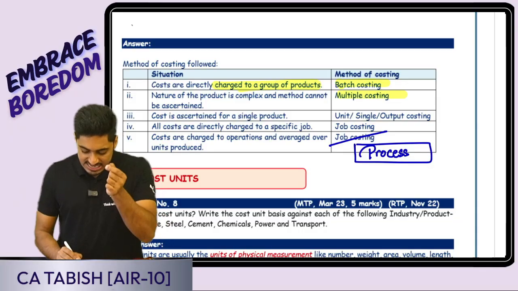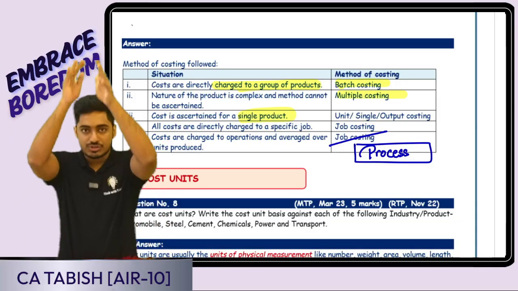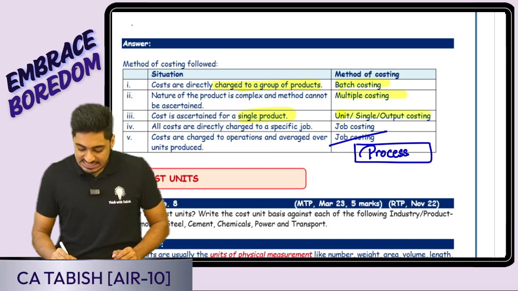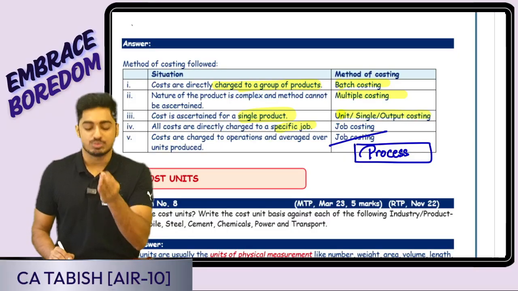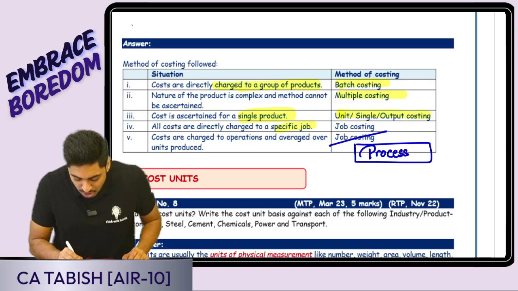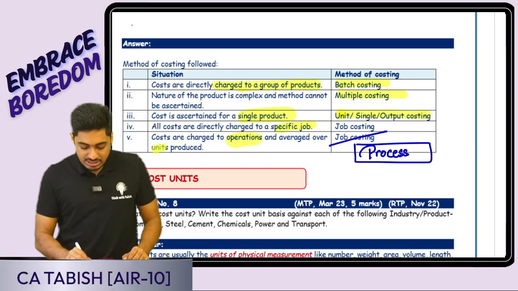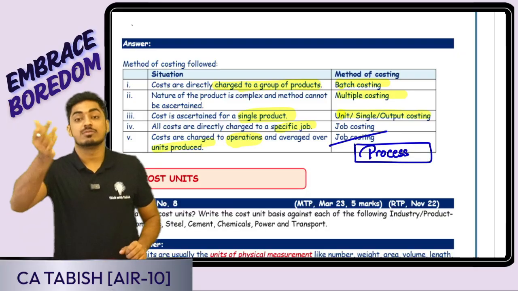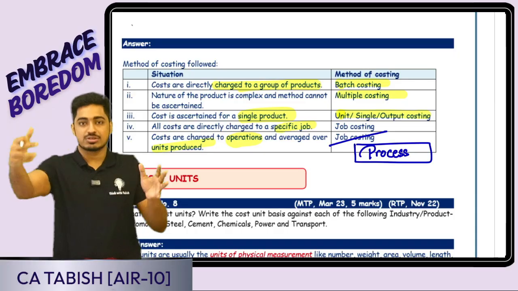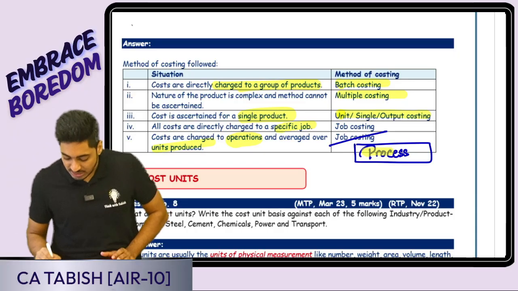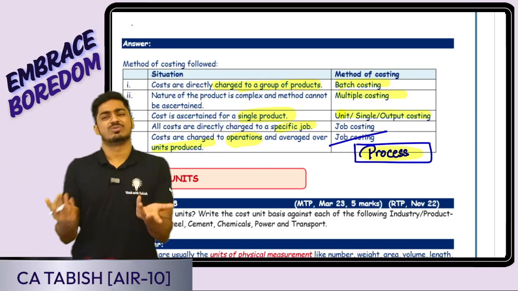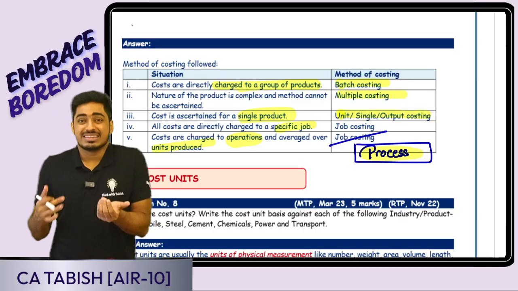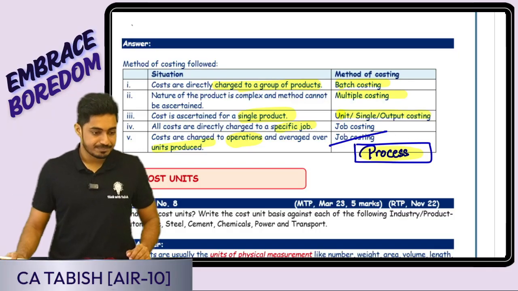Okay. Cost is ascertained for a single product. I am producing only one single product. It is going to be unit or output costing. All costs are directly charged to a specific job, costing. Costs are charged to the operations and averaged over the units produced. Ideally, this is going to be process costing. Other name of process costing is operation costing. One process, one operation. But the institute in their answer have given job costing. Okay, this is what was there in their suggested answer. But the logical answer should be process costing.